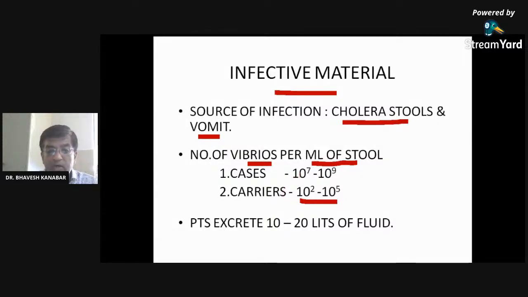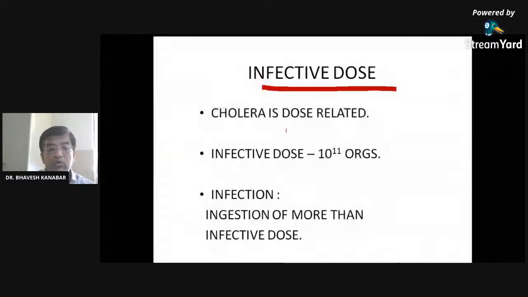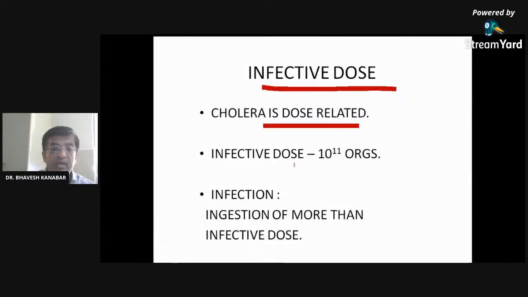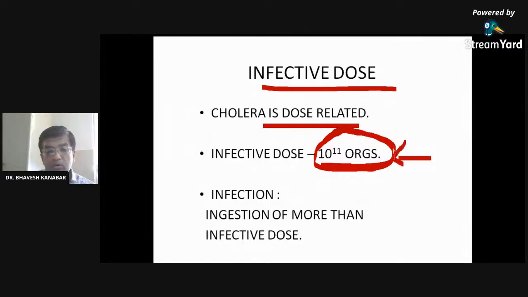In a case, that is 1 lakh, then 10 lakh, 1 crore, 10 crore, 1 arab organisms, right? These are secreted per ml of stool. Infective dose: cholera is dose related. If there are 10¹¹ organisms, that is the infective dose, right? Only a minimum amount of this organism is needed to cause cholera infection, that is by ingestion, by drinking contaminated water or eating food contaminated by Vibrio cholerae, right?